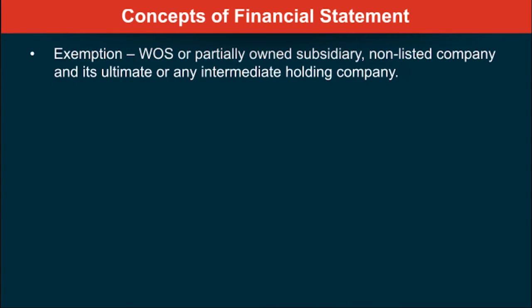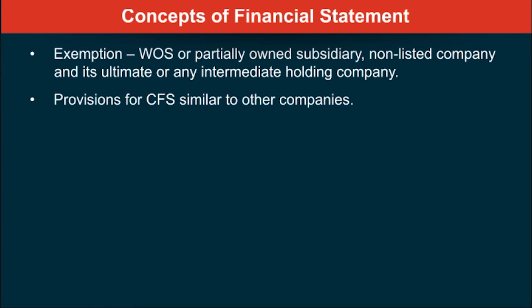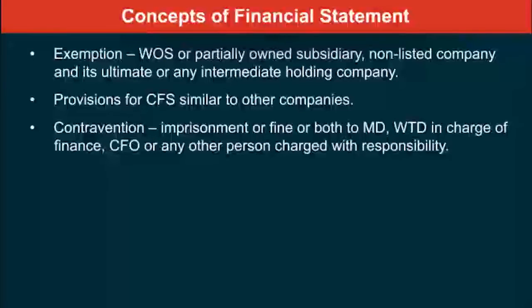Exemption is already there for wholly owned subsidiaries or partially owned subsidiaries, non-listed companies, ultimate or intermediate holding company. Provisions for consolidated financial statements, that is what format, how it has to be done, everything is similar to every other kind of company. If there is any contravention of any of these provisions, again imprisonment or fine or both to the managing director, whole-time director in charge of finance, CFO, any other person charged with the responsibility of having these statements kept in place.